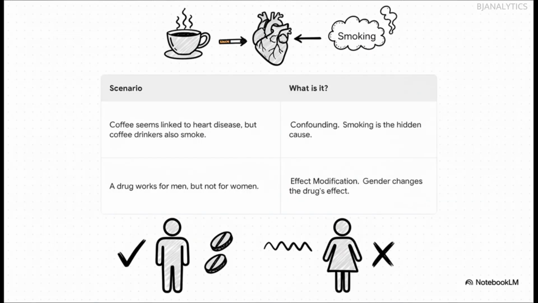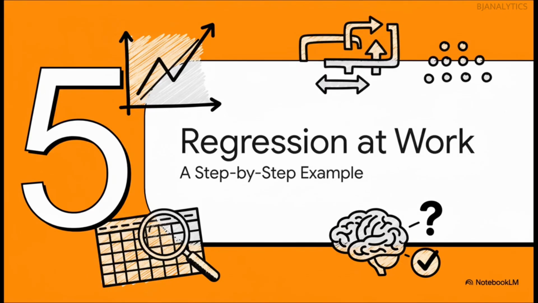These examples make it crystal clear. In the coffee scenario, it turns out it was the smoking all along, creating a misleading link with heart disease. That's confounding. But in the drug scenario, gender is an effect modifier. It's a real biological finding that tells us the drug works differently in men and women, and that is incredibly important to know.